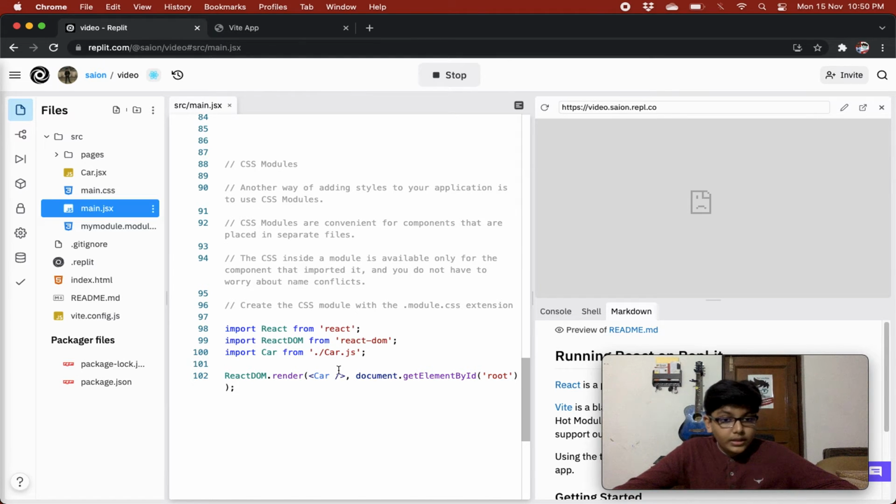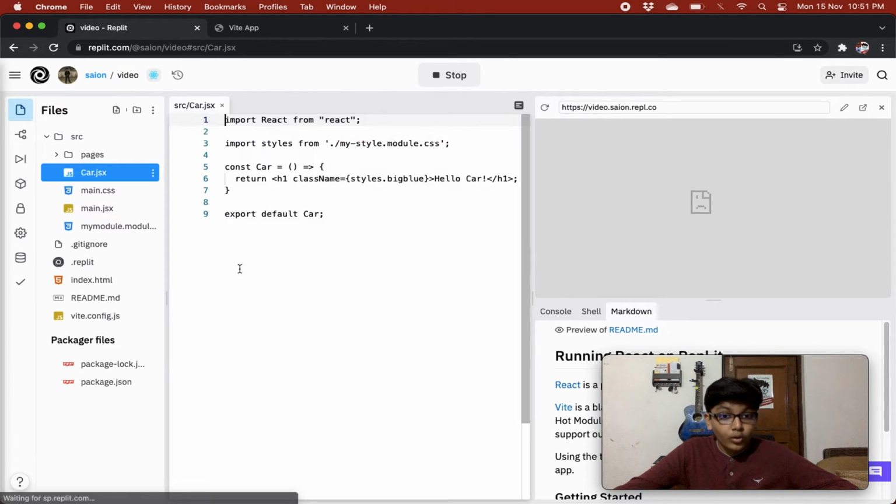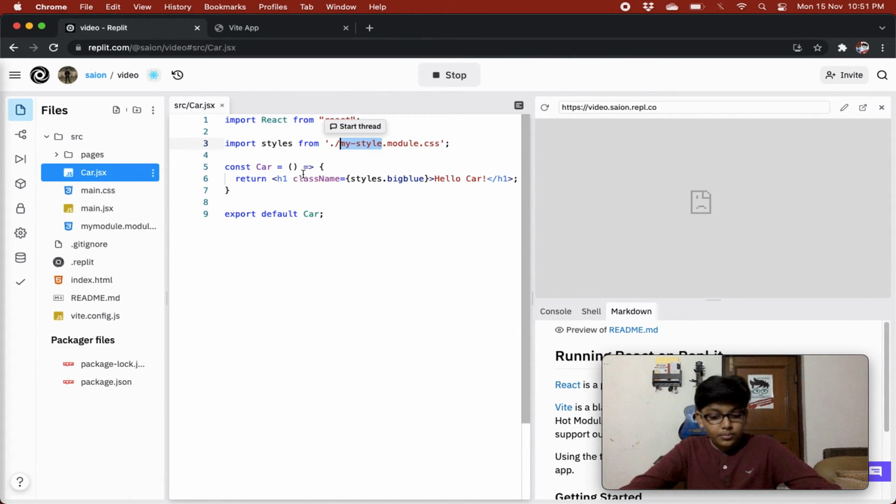So in our main.jsx, we are importing React from React, then ReactDOM, and then we are importing the car component that we have created over here, right? And I imported this wrong, so my module. We are importing React from React, then we are importing our styles. What this my module dot module dot CSS is returning is basically a style object that we can use to style all our JSX elements in our component, right?